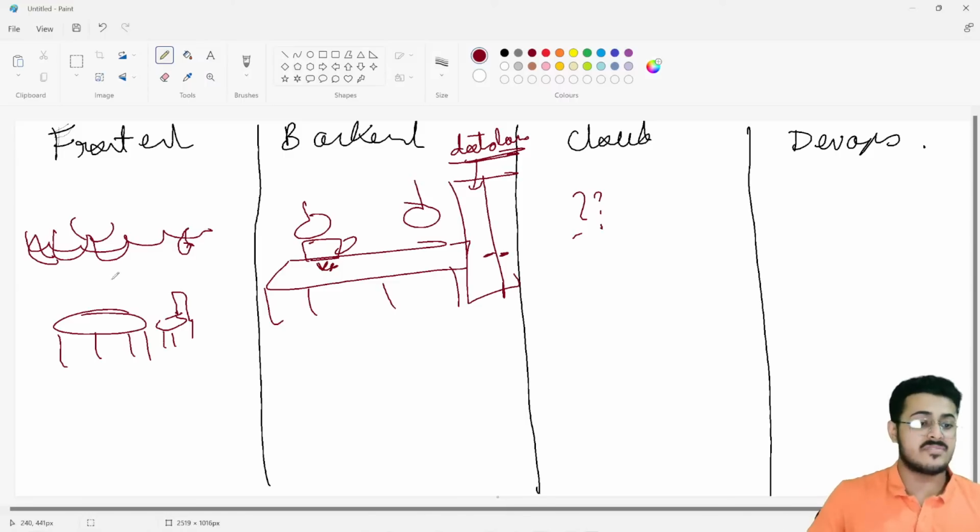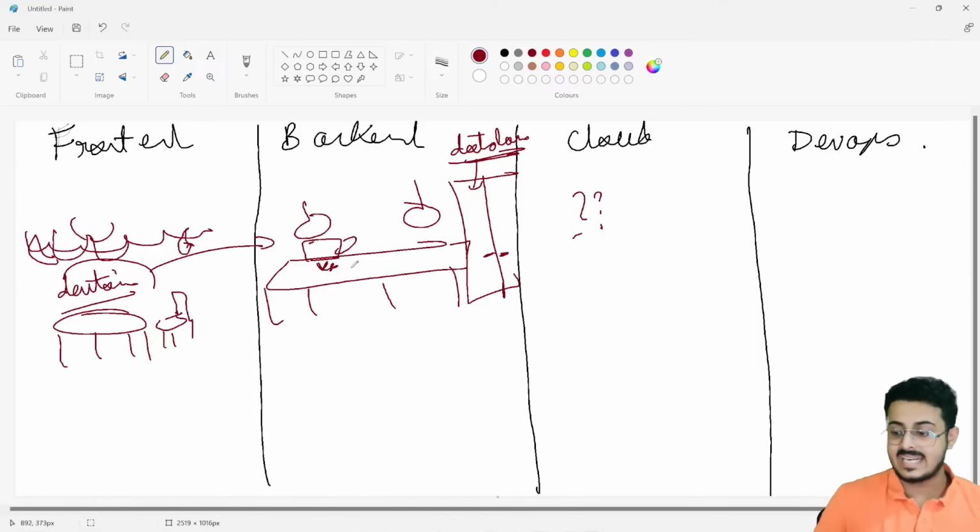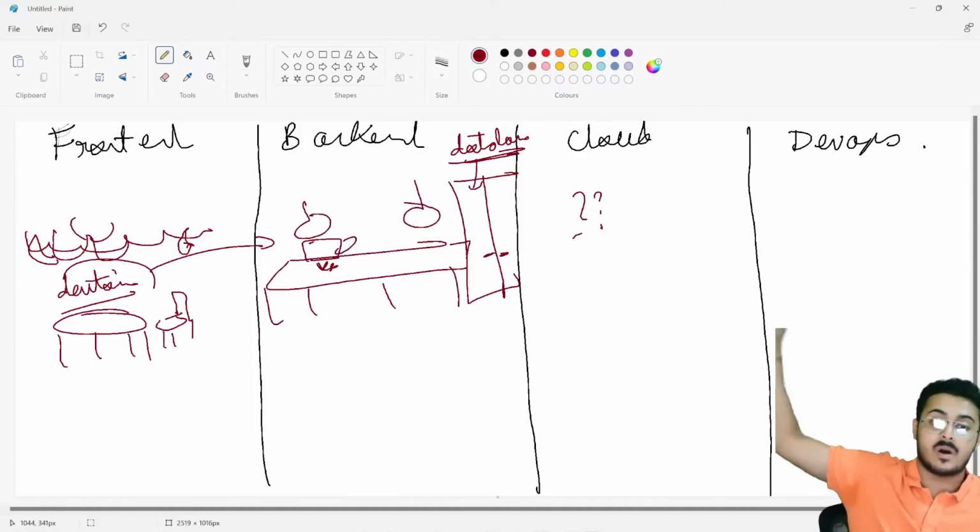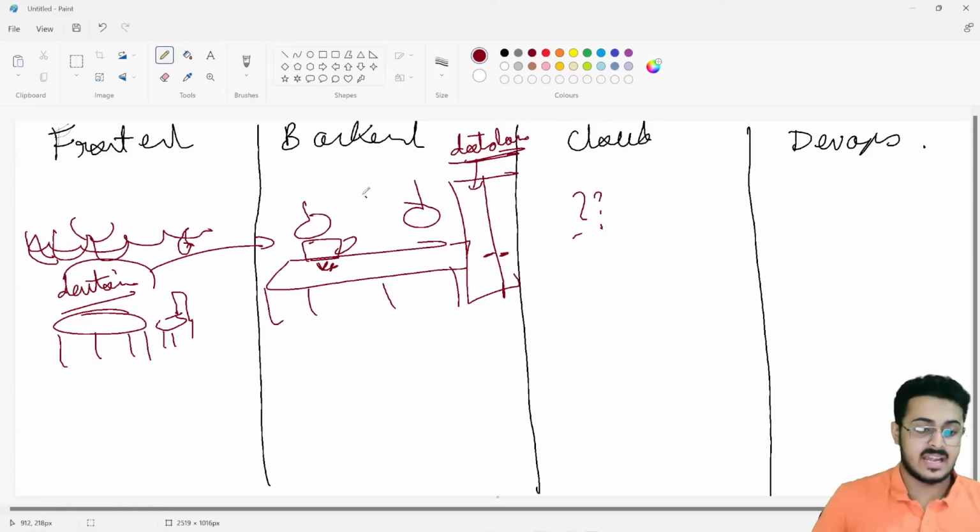So what happens is, in the front end, you write inside google.com that you want to search for DevTown. It will send this request back to the kitchen. Inside the kitchen, that is inside the business logic, inside the application, they have built some computer. The chef, that is the business logic.